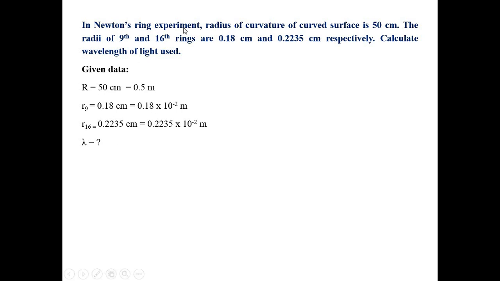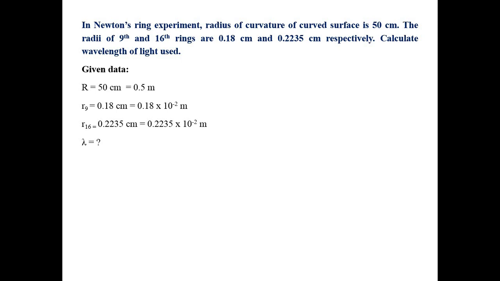Like here, what is given? At first it is mentioned that the radius of curvature of the curved surface is provided, that is 50 centimeter. Next, the radii of the 9th and 16th rings are given, so r9 and r16 are provided. You can see the values over here. Through the radius, of course, you can determine the diameter, so you have to do that. And the problem asks for the wavelength of light, so lambda is equal to question mark.